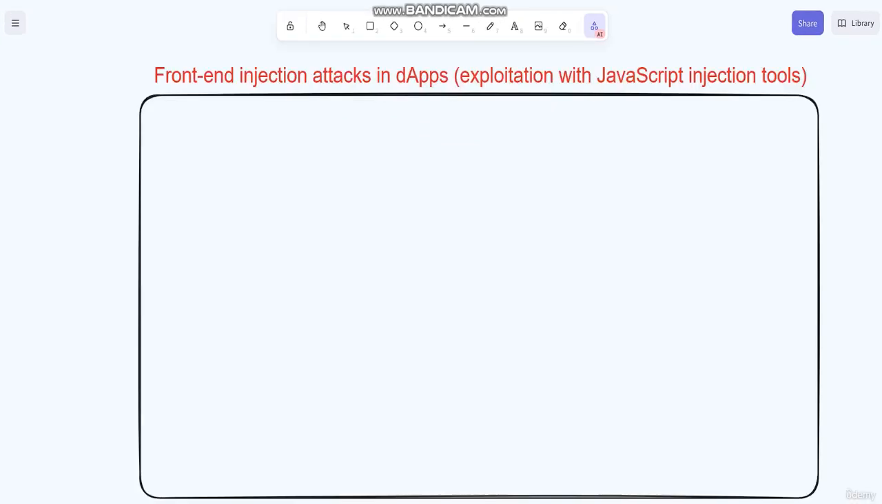Hello everyone, and today we are going to talk about front-end injection attacks in dApps and how to exploit them using JavaScript injection tools. First, what is a front-end injection attack?